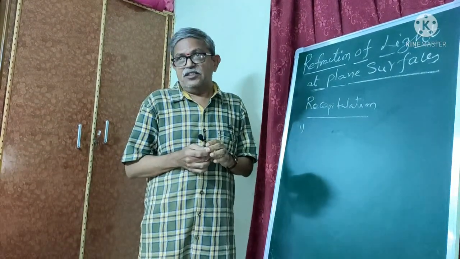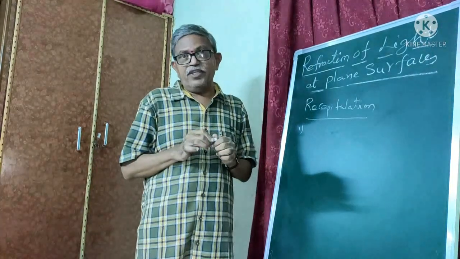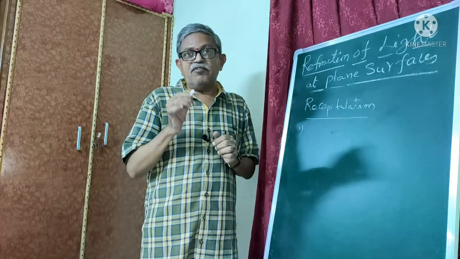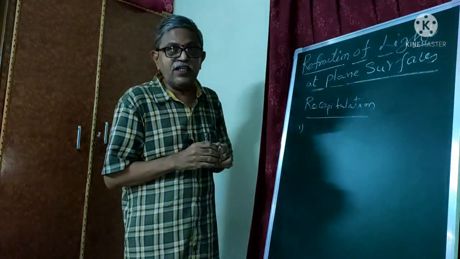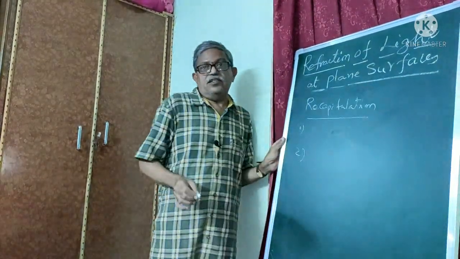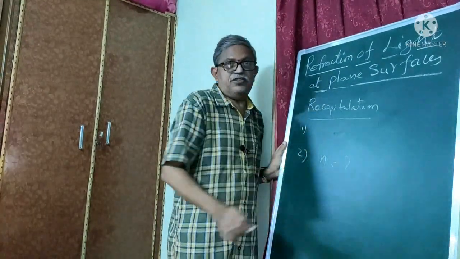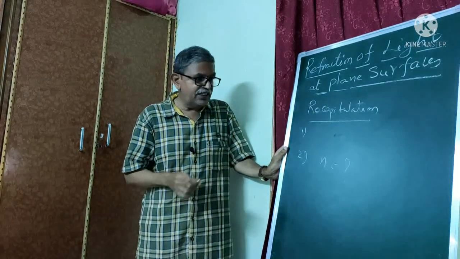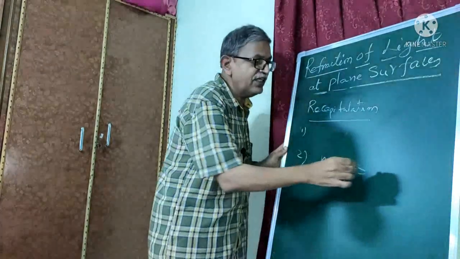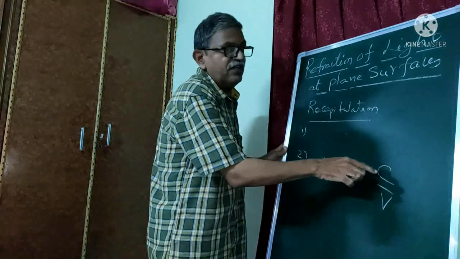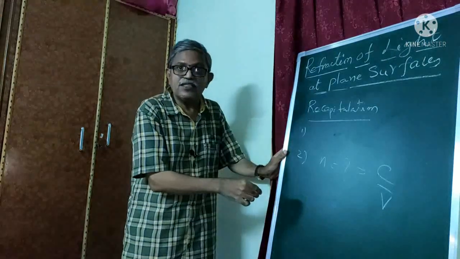The answer is, we can find the refracted ray in the denser medium, and this refracted ray bends towards the normal. Next, second question is, the equation for refractive index, that is N, is equal to how much? This is a simple question. Yes, N is equal to C by V, velocity of light in vacuum by velocity of light in another medium.